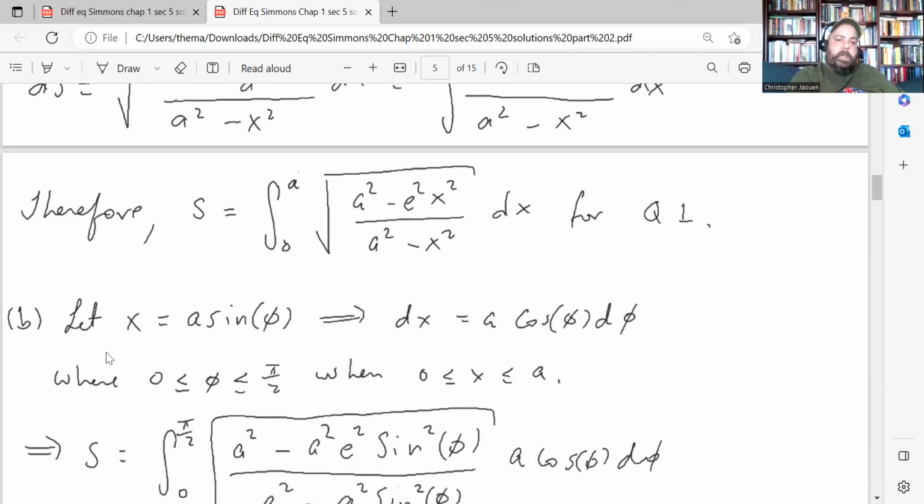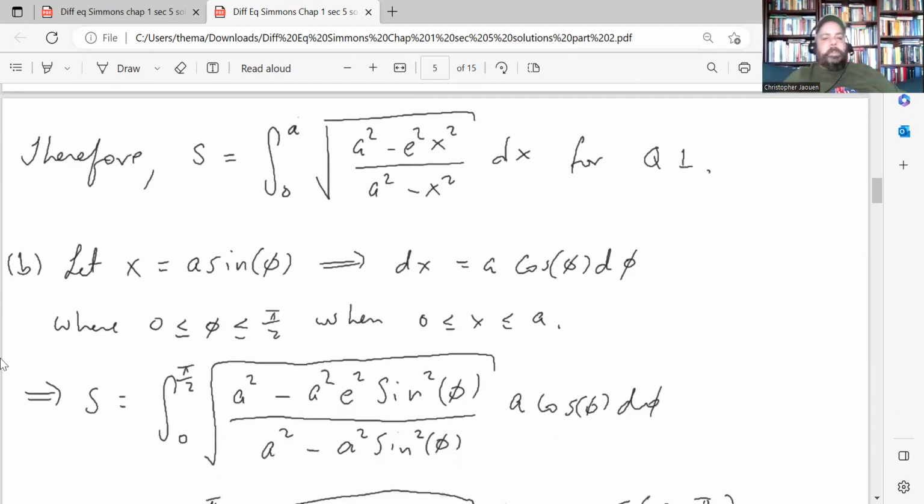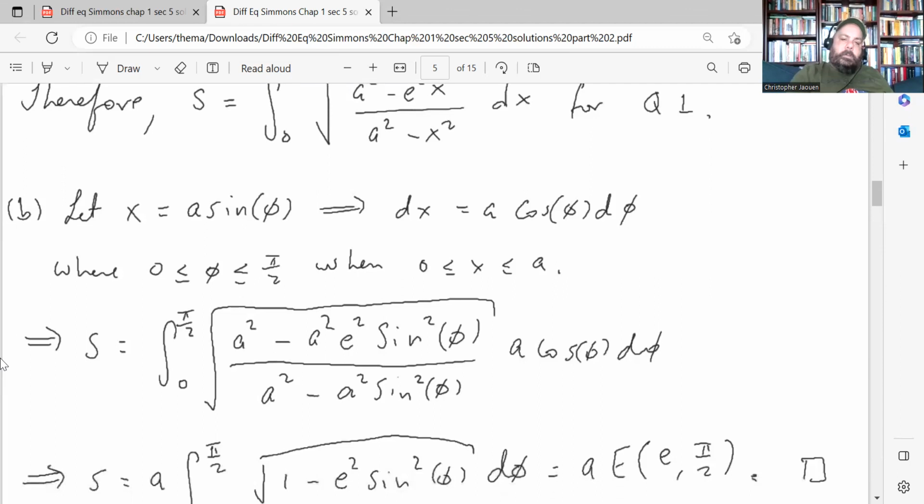Then part B, make the substitution that they asked us to make. If x is a sine phi, then dx is a cosine phi d phi, and if x goes from 0 to a, then phi goes from 0 to pi over 2. If you're integrating over quadrant 1, the angles go from 0 to pi over 2, whereas x goes from 0 to a, which is the center of the ellipse to the larger horizontal vertex on the ellipse.